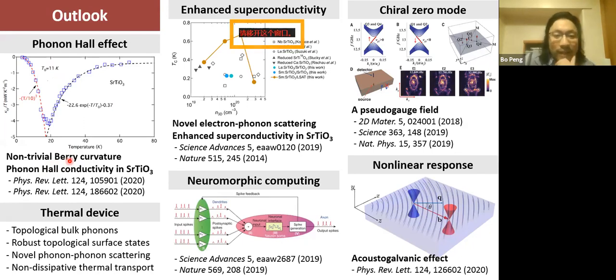So we may relate them together. And the other thing is that there may be a new scattering mechanism, including electron phonon scattering and phonon scattering mechanisms related to these topological features. So this scattering mechanism may enhance the superconductivity. So our discovery may provide new understanding to enhance superconductivity in strontium titanate.